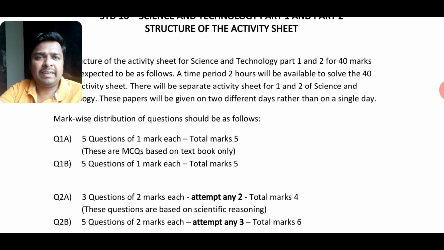Question number 1A will be 5 marks. We will have 5 MCQ questions based on the textbook only. Question 1B has 5 questions of 1 mark each, which will again carry 5 marks.